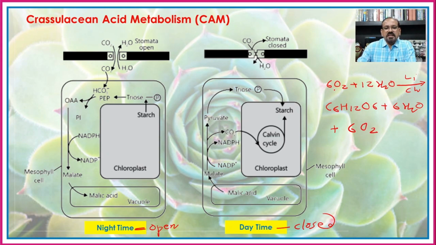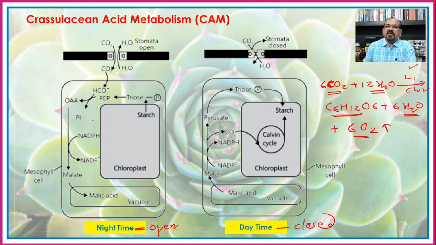So it means that here the 6 molecules of the carbon dioxide are absorbed, 12 molecules of water is required in presence of light and chlorophyll and forming 1 molecule of the hexose sugar with release of 6 molecules of the metabolic water and the 6 molecules of the oxygen released during the photosynthesis.